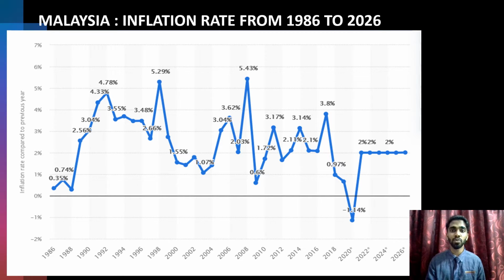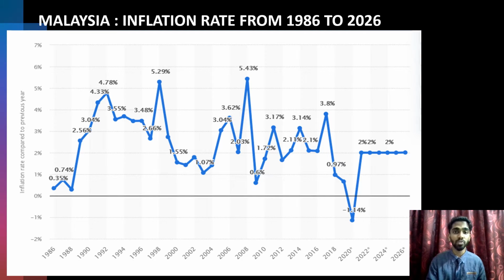Today, I would like to present my graph that I had studied. The graph that I chose is a line graph and it is about Malaysia's inflation rate from the year 1986 to 2026. Firstly, let me explain about the inflation rate. The inflation rate is the annual rate of increase of a price index, normally the consumer price index, over time.